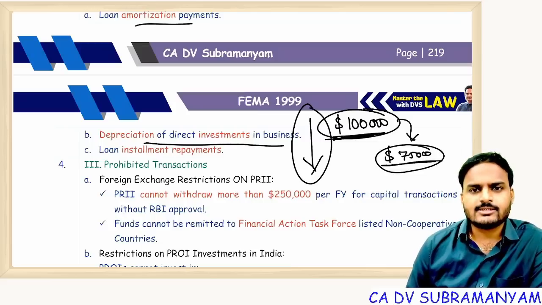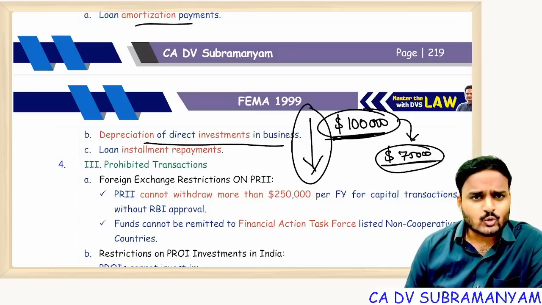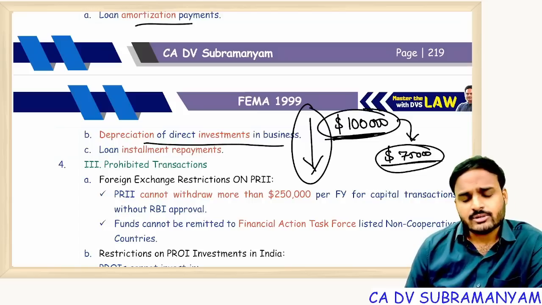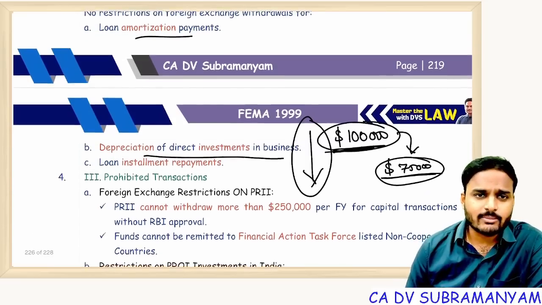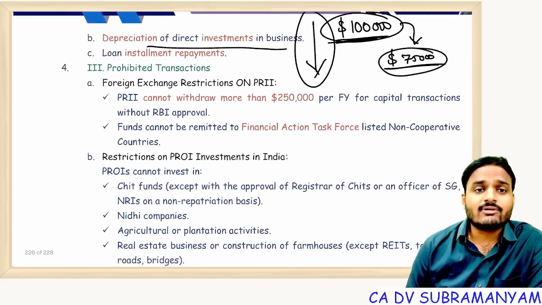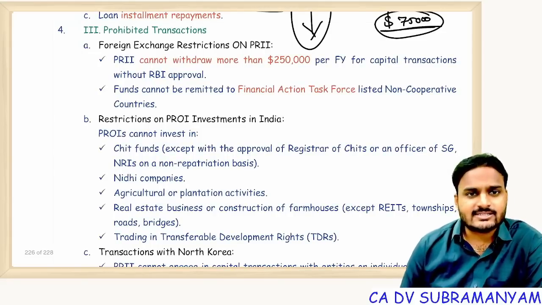So my investment became $75,000. Here, I didn't sell anything. It's just depreciation. It's a natural thing. For this, communication with RBI or CG is not at all required. Even loan amortization payments are also not required, because your net worth will be increased when your liability is getting cleared.